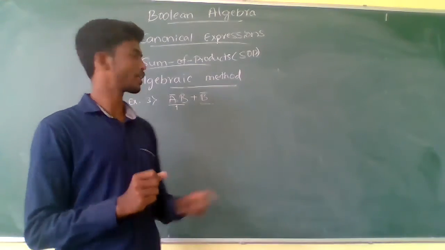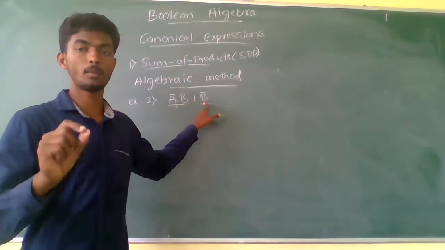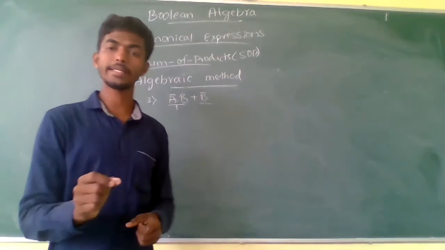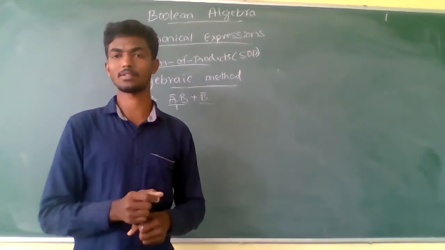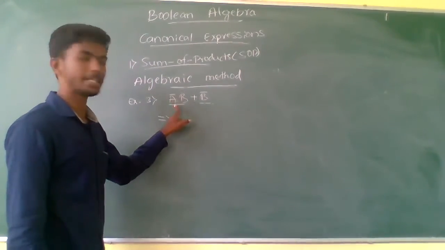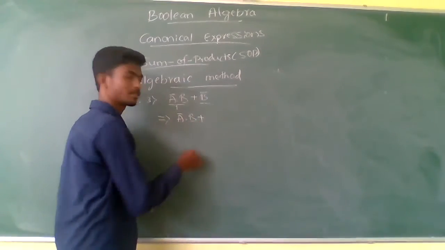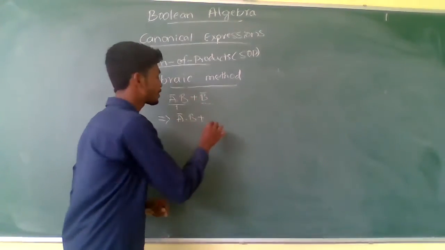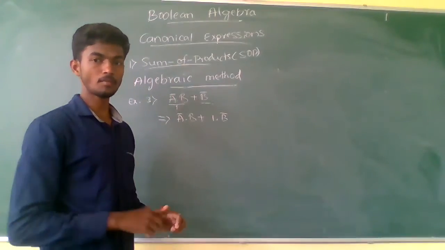How many missing terms are there here? One missing term is there in the product term. So multiply this one by a single 1. If there are more missing terms, multiply by that many ones. So now keep this mean term as it is. So A complement into B plus, for A is missing here. So for that A, I am just multiplying by 1 here into B complement.